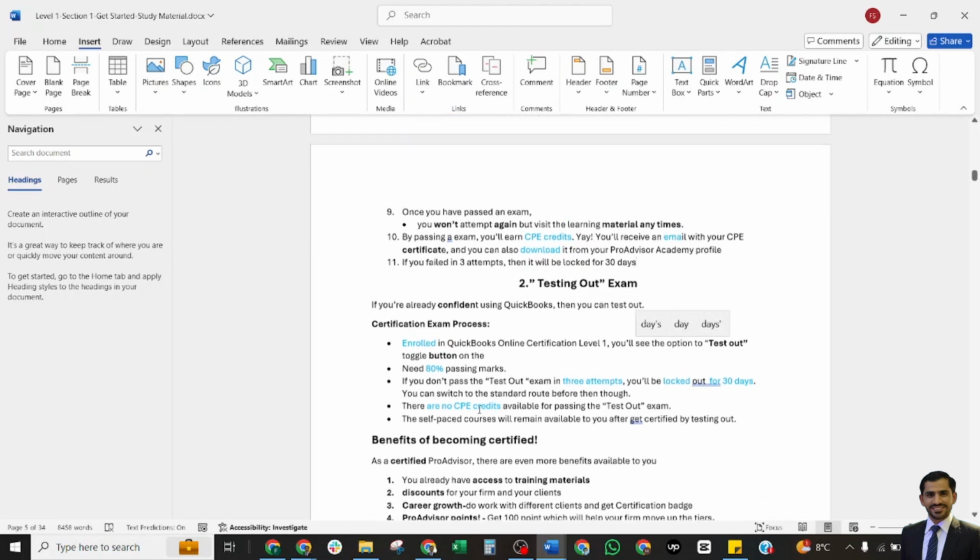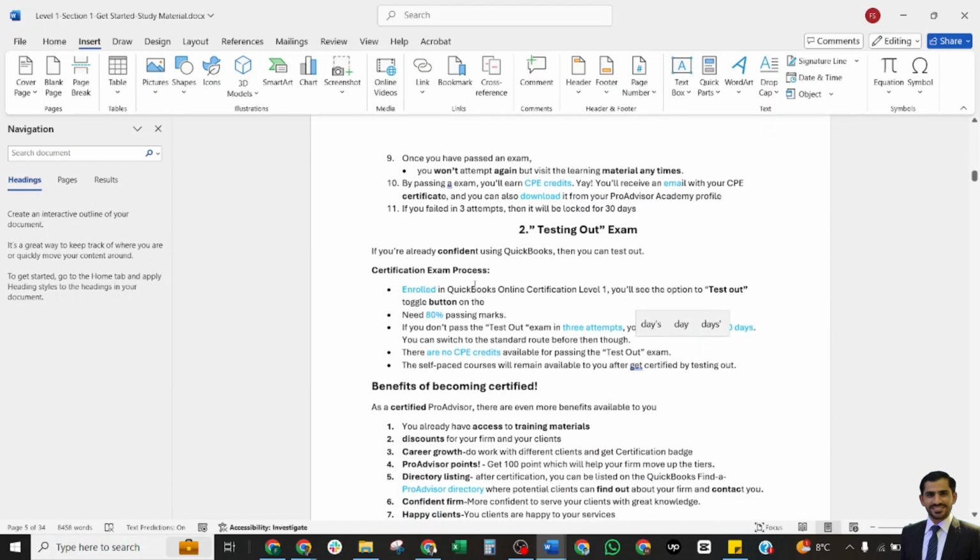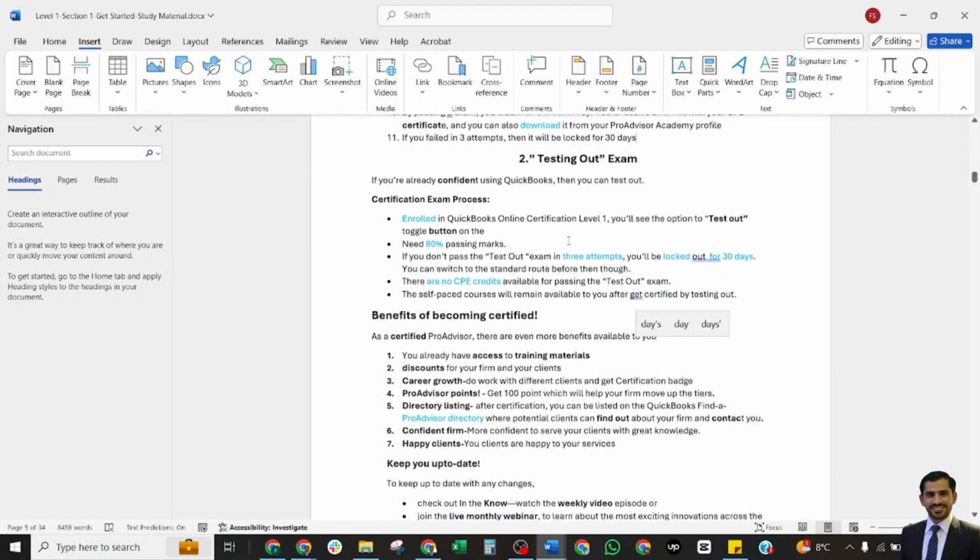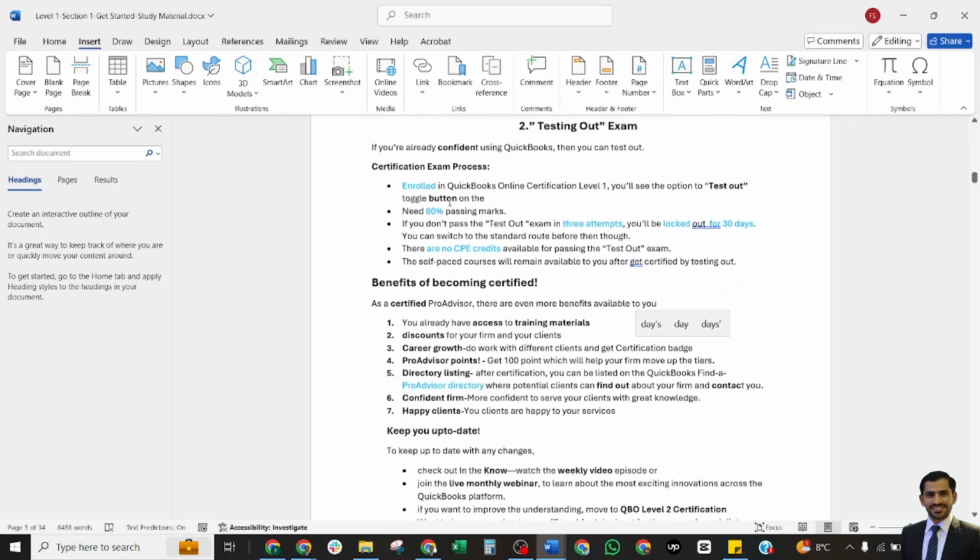The second method we shall discuss is the testing out exam. If you are already confident using QuickBooks, then you can go for this method. The certification exam process is the same. You need to enroll in the QuickBooks certification and then go to the toggle button for testing out. You also need 80% passing marks. If you don't pass the test out, there are 3 attempts, and you will be locked out for 30 days. You can switch to the standard route before then.